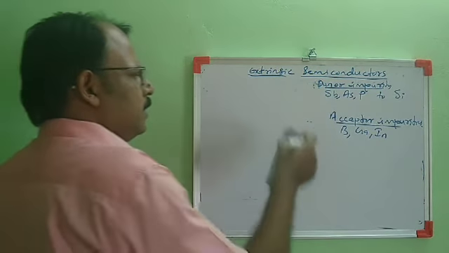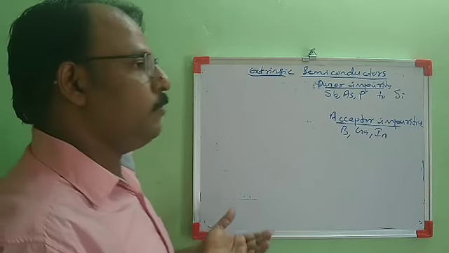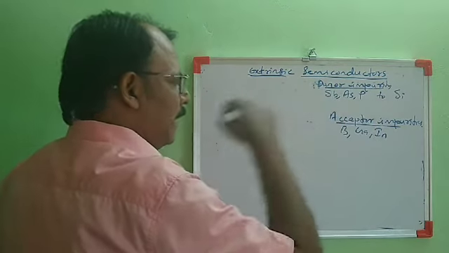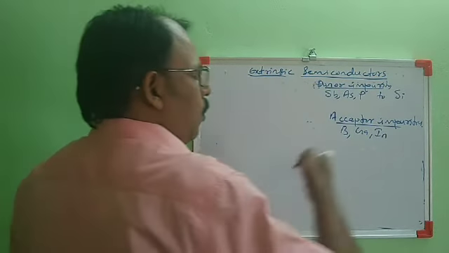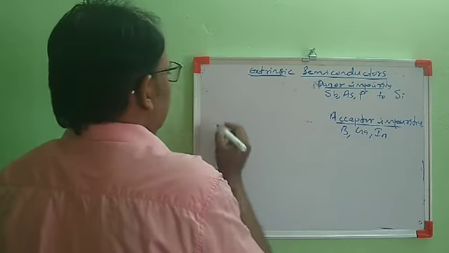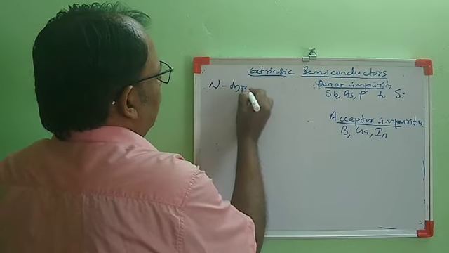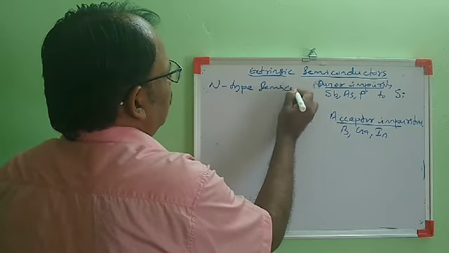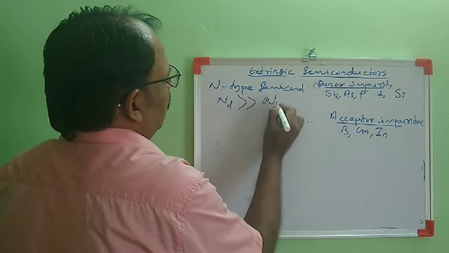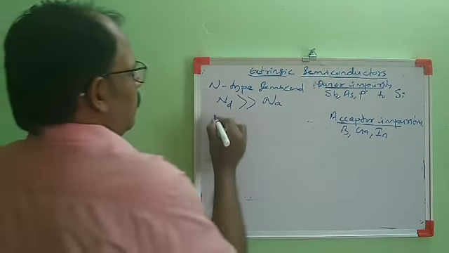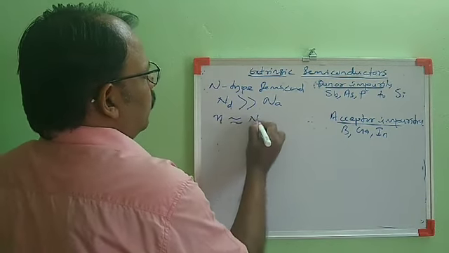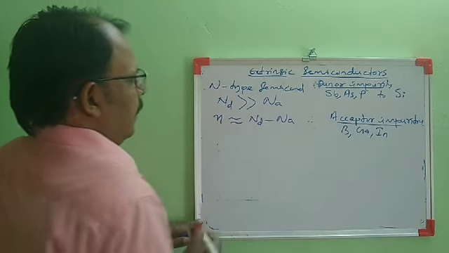By suitably selecting these materials, we can increase the conductivity of the material, we can increase the carriers in the material, we can increase the n-type carriers, or we can increase the holes in a material. If you want to make a material n-type, for making an n-type semiconductor, the number density of donor atoms should be greater than the number density of acceptor atoms. So the number of electrons in the material is approximately equal to Nd minus Na.